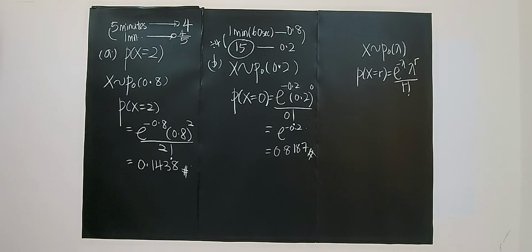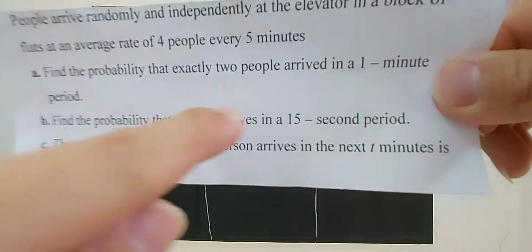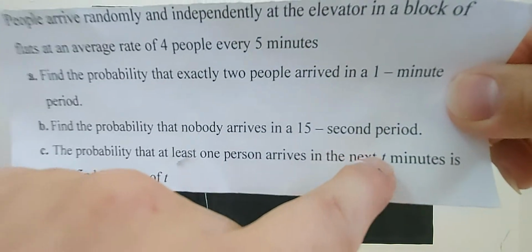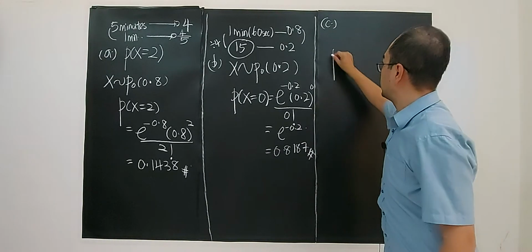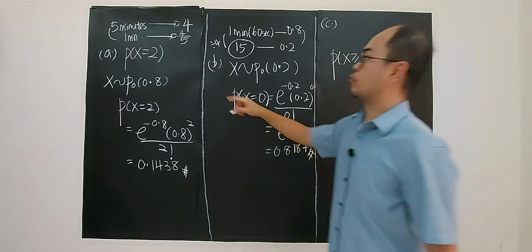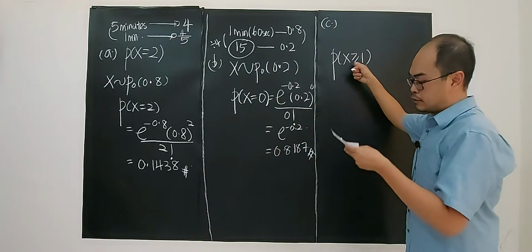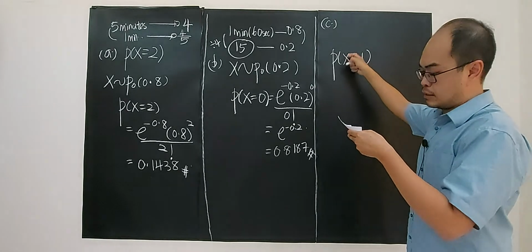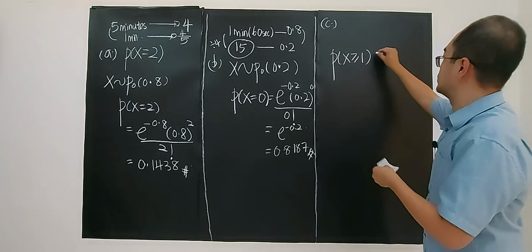Alright, let's look at part C. The probability that at least one person arrives in the next t minutes is 0.9. Read carefully. You know that X represents the number of people. So for 5 minutes, you have 4 people. Now they said the probability that at least one person arrives in the next t minutes is 0.9.